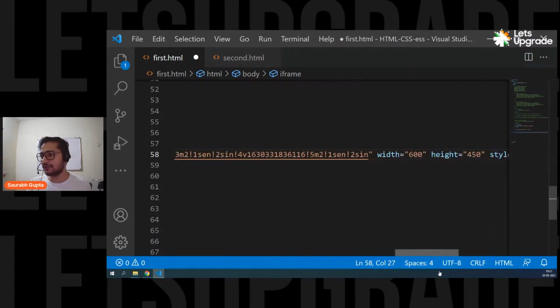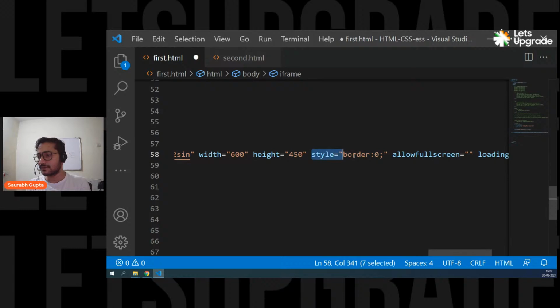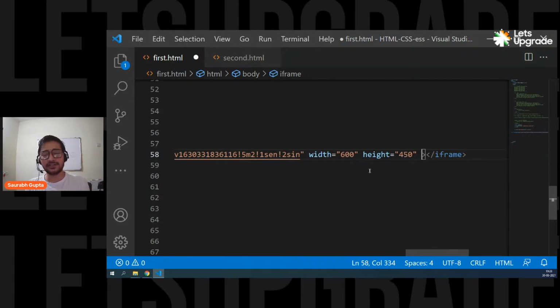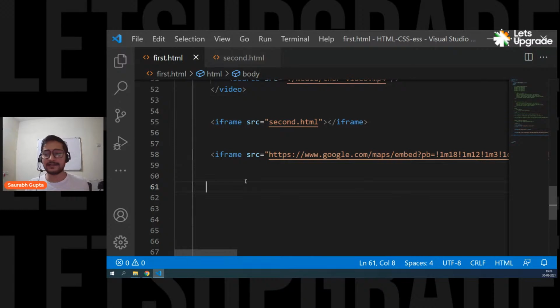Now see guys, here you also have a few more attributes. This width and height is just for giving width and height to the iframe. Right now you don't need to know this. Just like an image, width 600 pixels, you can simply pass pixels. Even without pixels, it's by default pixels. But I always like to pass my units. So width 600, height 450, and the map link in the src of the iframe. Save it and let's see.